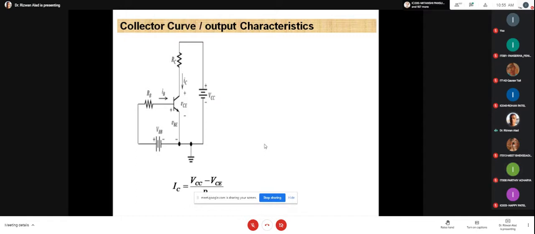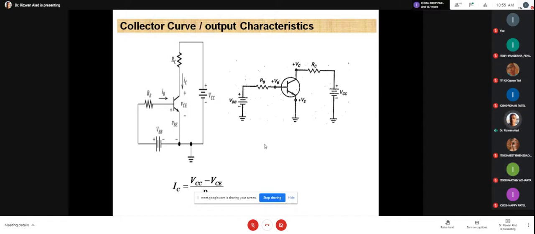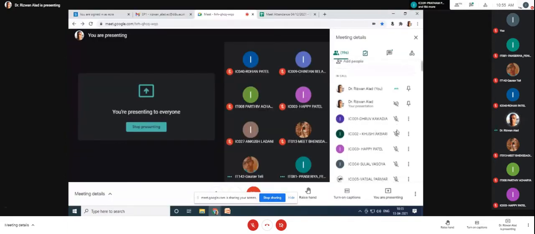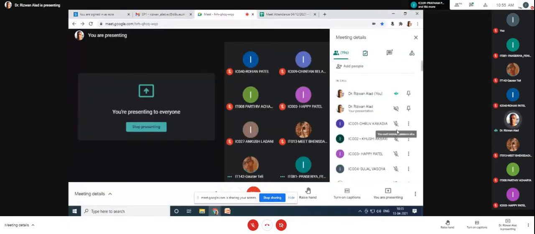No, sir. Okay. Now it is another circuit. Now please tell me, this circuit and this circuit, both are similar or different? Are these two circuits similar or different? Yes. Am I audible? Roll number IC02, Khushi.